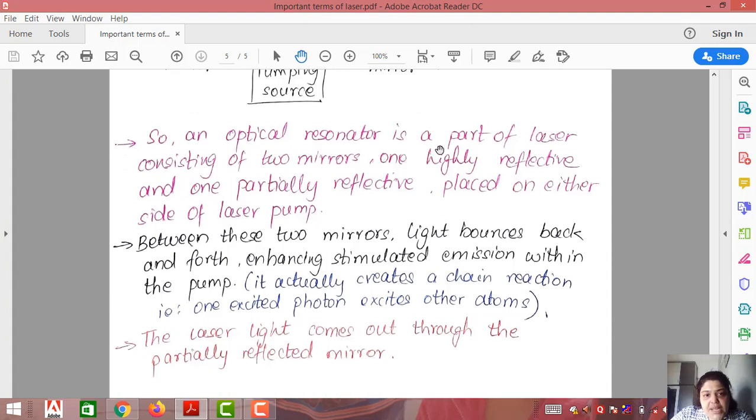So an optical resonator is a part of the laser consisting of 2 mirrors, one highly reflective and one partially reflective, placed on either side of the laser pump. Between these 2 mirrors, light bounces back and forth, enhancing stimulated emission within the pump. It creates a chain reaction, that is, one excited photon excites other atoms, and the laser light comes out through the partially reflecting mirror. So this is how the laser is amplified.